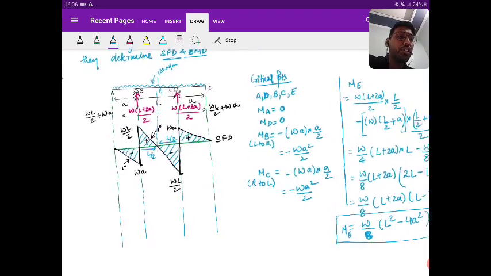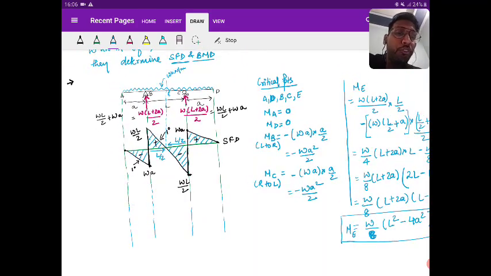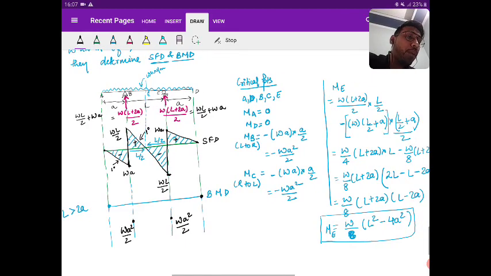Is it clear? So first I'm going to draw the bending moment diagram where L is greater than 2A. At A the value is 0. At D the value is 0. At B the value is minus WA square by 2. At C also the value is minus WA square by 2. Whereas at E, it is W by 8 into L square minus 4A square.